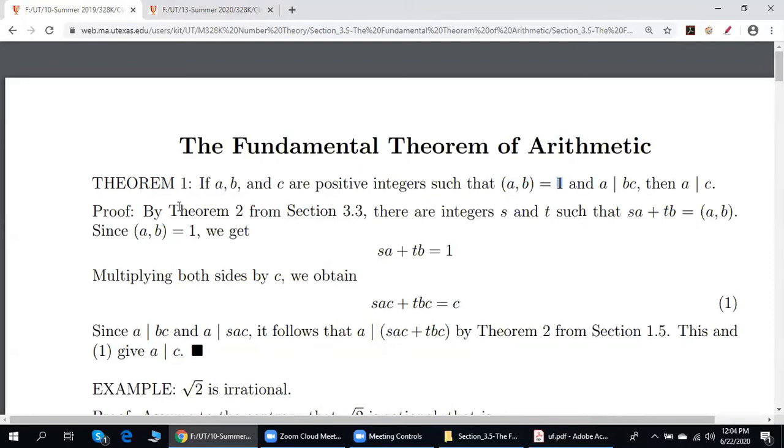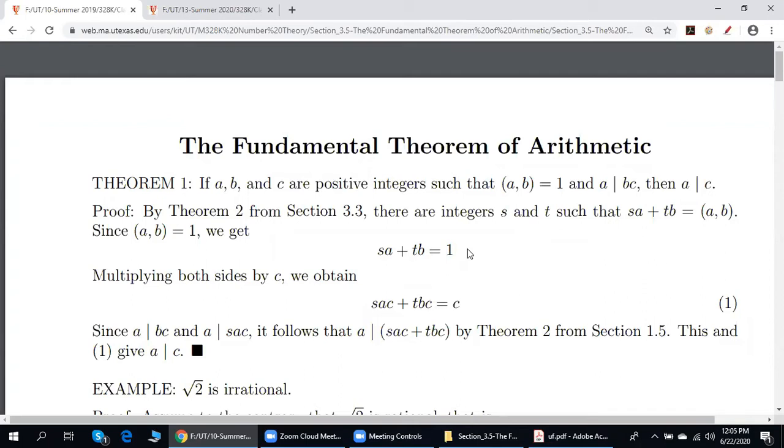So there are integers S and T such that SA plus TB is equal to 1.